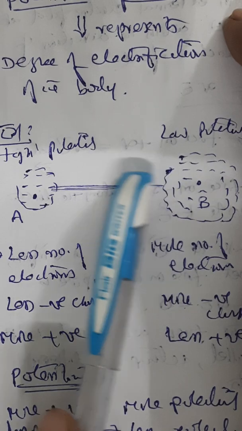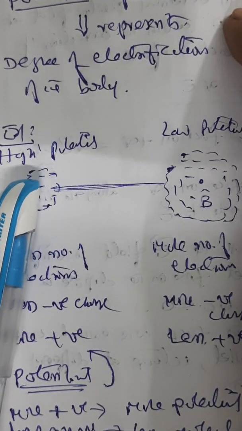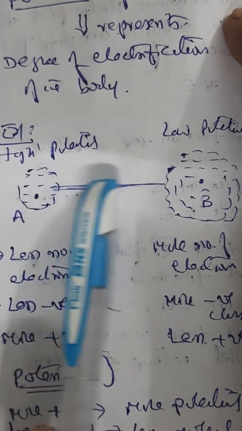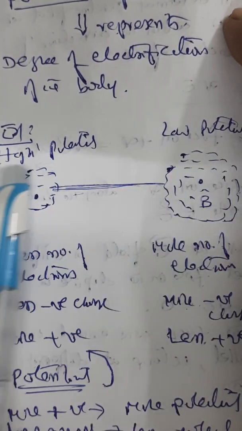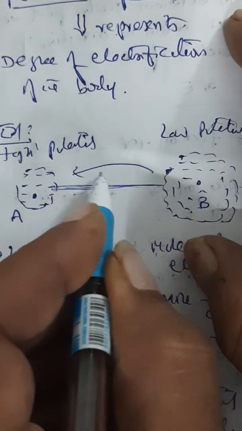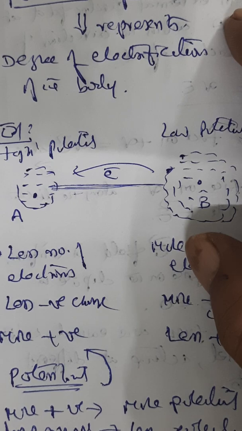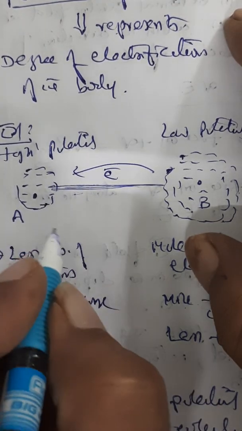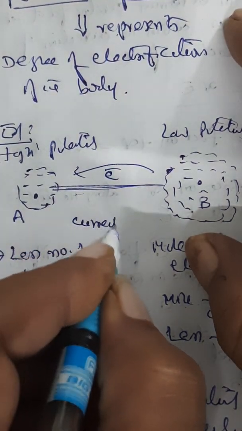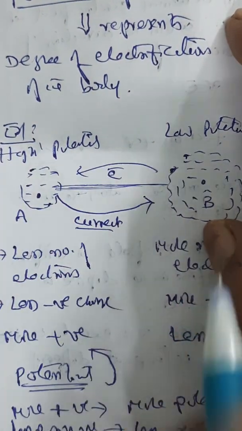So transfer of electron takes place from B to A until there is some equilibrium of charges. So therefore, this is how electrons will flow, right? But actually current flows from high potential to low potential.